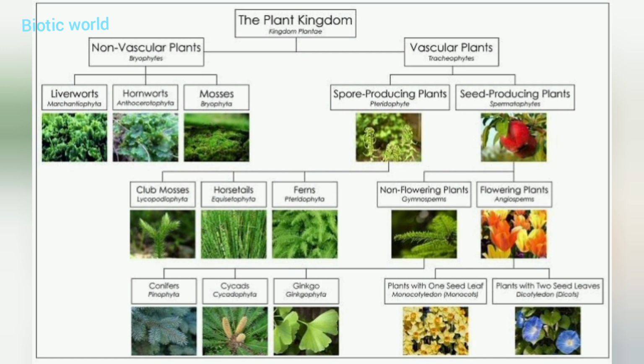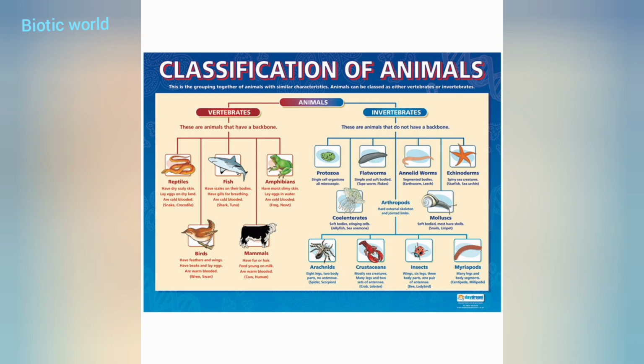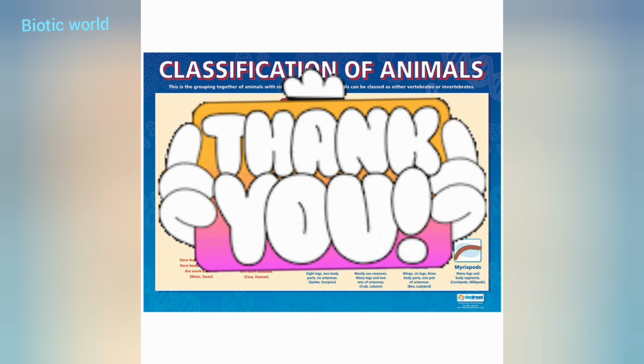Now next we have the classification of animals. Animals are divided into vertebrates and invertebrates. Animals that have a backbone are known as vertebrates, and those that do not have a backbone are known as invertebrates. Under vertebrates there are the reptiles, fish, amphibians, birds and mammals. Whereas invertebrates are the protozoa, flatworms, annelid worms, echinoderms, arthropods, coelenterates, molluscs, crustaceans, insects and myriapods.